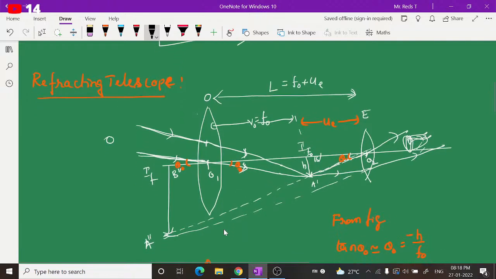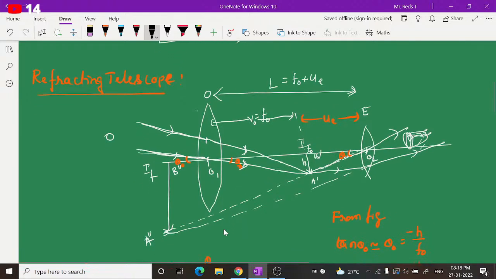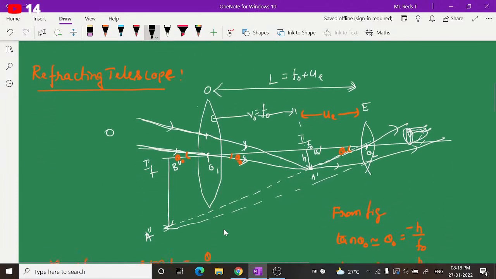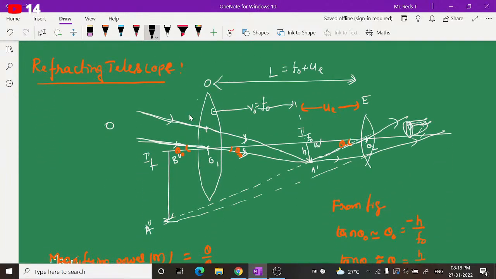Now with the help of this, we'll see what a refracting telescope is, briefly its ray diagram, and how to find the magnifying power for refracting telescopes in different cases. A refracting telescope has two converging lenses, that is, convex lenses of different focal lengths.